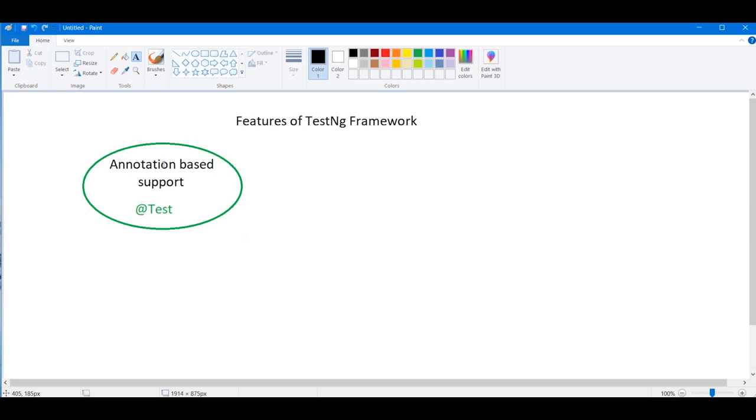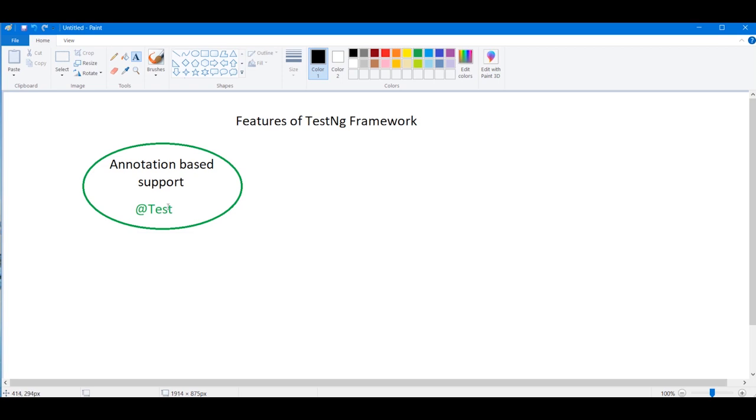We do not write the backend code. It is already available for us. We do not need to import any dependencies or libraries. There are various kinds of libraries and dependencies which this TestNG annotation has inside it, so we do not need to manually import it.